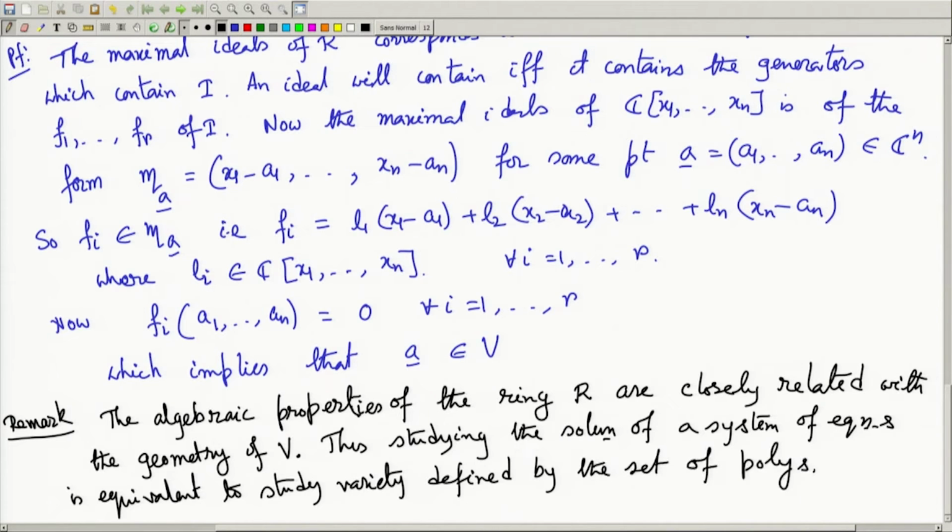That means, if I would like to see whether a system of polynomial equations has some non-trivial solution or not, whether there are finitely many solutions, whether there are infinitely many solutions, how the solution of a system of equations looks like, then we basically have to look into the variety. And we have seen that the number of points in the variety corresponds to the maximal ideals of the quotient ring. So, that is the relation between algebra and geometry.